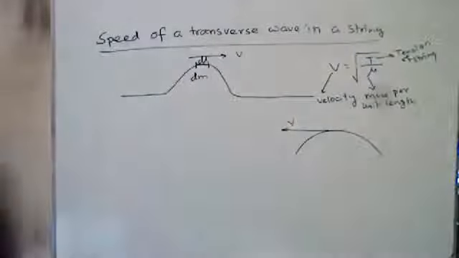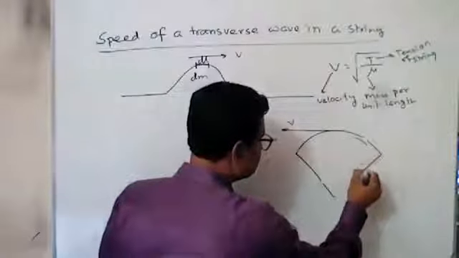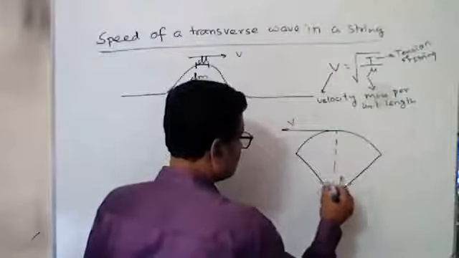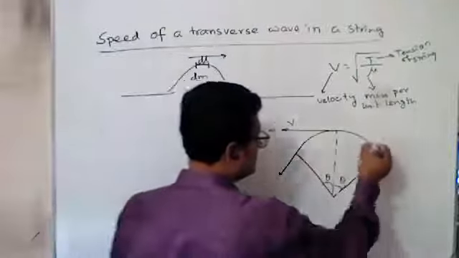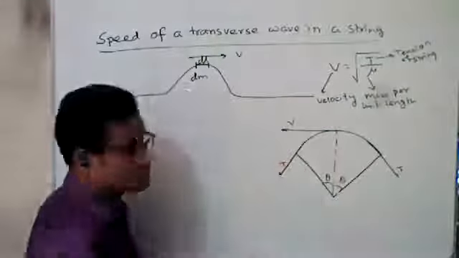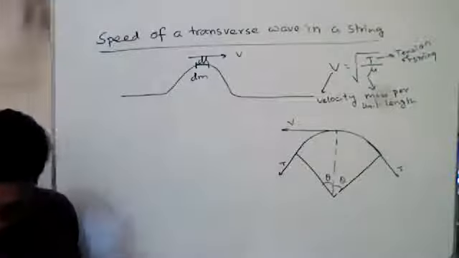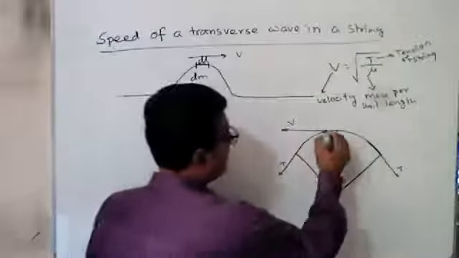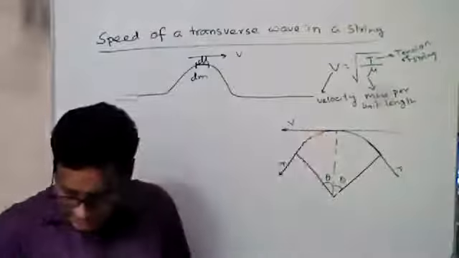This is v, and it makes an angle, this is theta. You can consider this is theta and this also theta. And the tension of the string at this point is in this direction, and the tension at the other point is this; they are the same, the tension will be equal. And you have to remember that this also is theta.